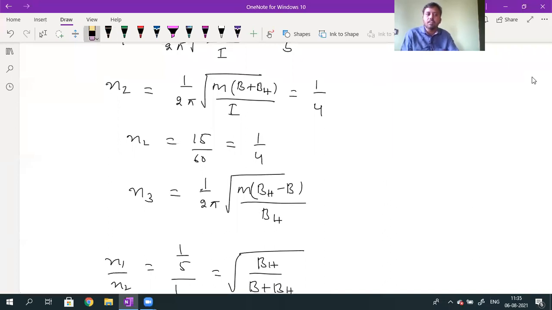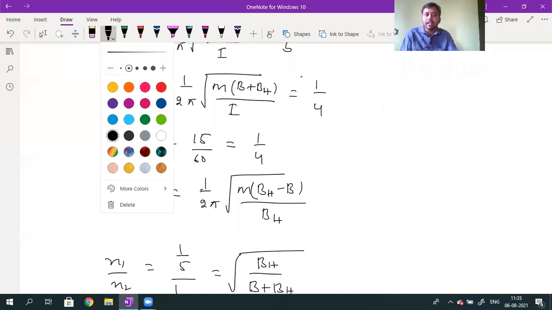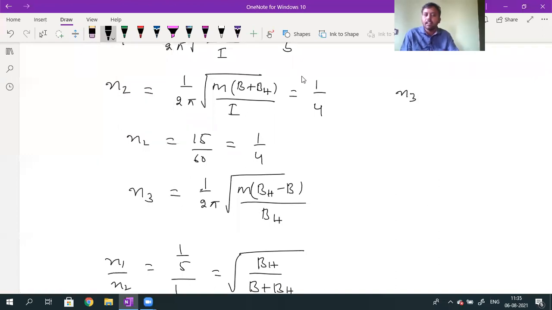I will find out N3 divided by N2. N3 by N2 value will be given by (BH minus B) divided by (BH plus B)... the BH value is greater than B, so BH minus B divided by BH. Right? So the BH value I come to know, the relation between B and BH I come to know.